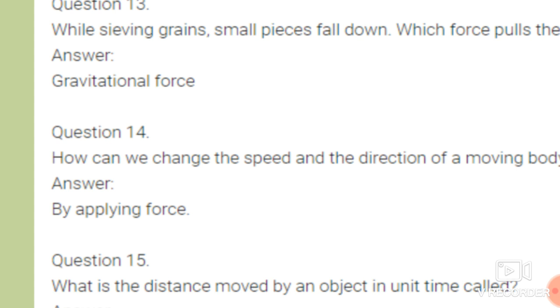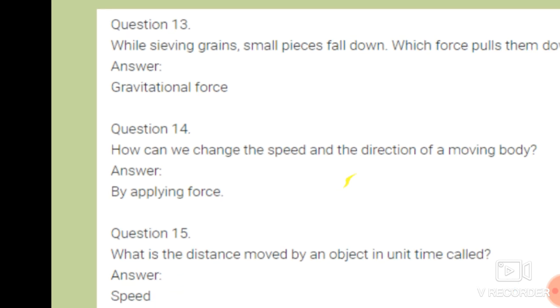The brakes present in the cycle or car apply the force of friction, because there is friction between two surfaces, due to which the speed of the cycle or the car gets changed, and as we apply force, the direction will be changed. Okay, so the answer should be by applying force.